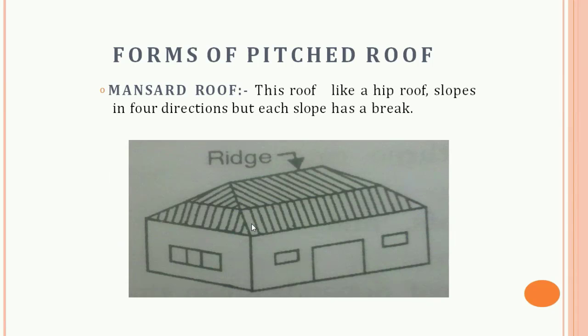Next is the mansard roof. This type of roof is like the hip roof, sloping in four directions, but each slope has a break, as you can see in the figure as well. Each slope, this is the ridge line, and each slope has a break.